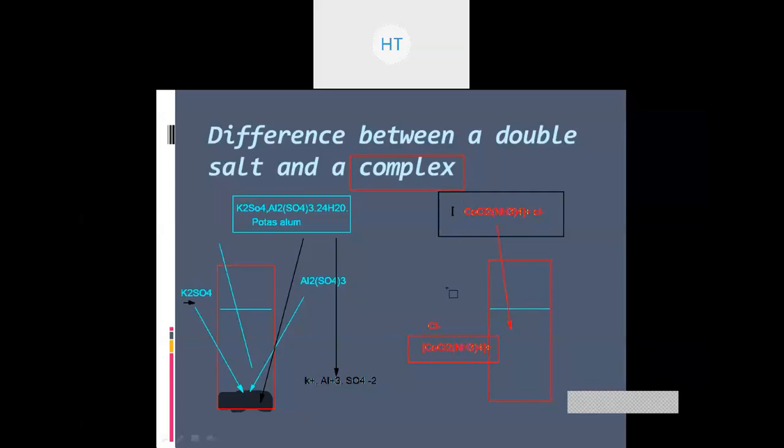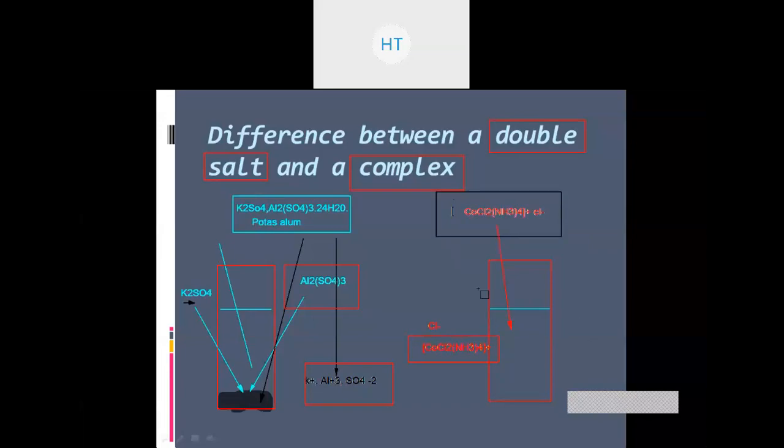Okay, so such a thing is called a coordination complex. Done. I hope you understood the major difference between a double salt and a complex. A double salt is a compound which, when added into water, dissociates or breaks up into its constituent particles, as we have seen here, in the case of potassium, sulfate, aluminum. That was potash alum. And this over here is a cobalt chloride ammonia complex, which we have taken into consideration.